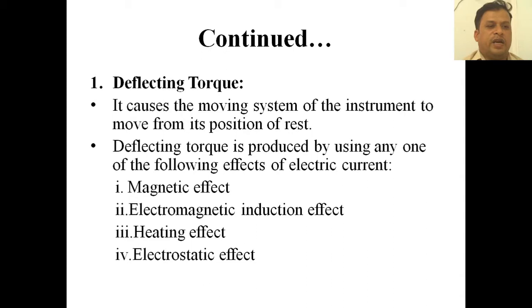And the second point is that the deflecting torque is produced by using any one of the effects. Why? Because the torque should be produced. If the torque is not produced, then how can this particular pointer show deflection? So the deflecting torque is produced by any one of these effects of electric current, that is the magnetic effect, electromagnetic induction effect, heating effect and electrostatic effect. Any one of these effects is responsible for deflecting torque.